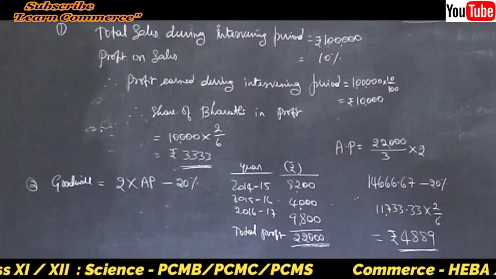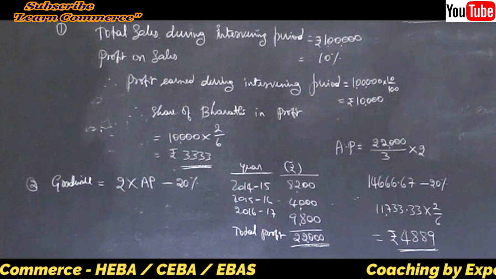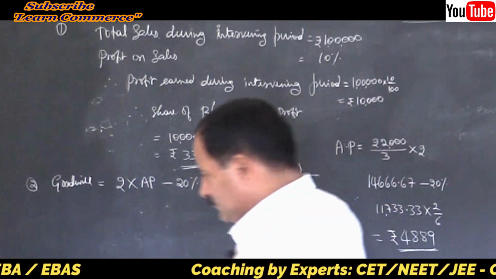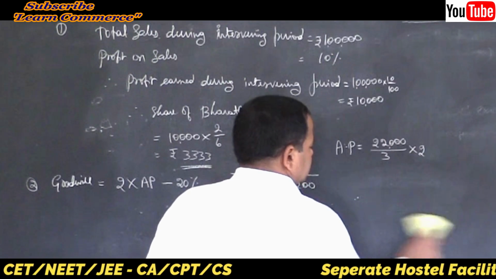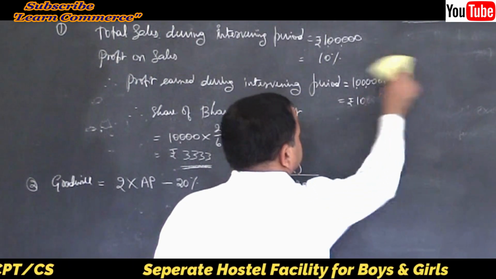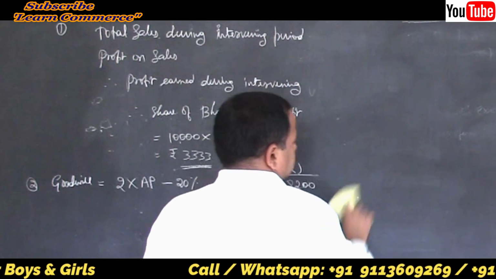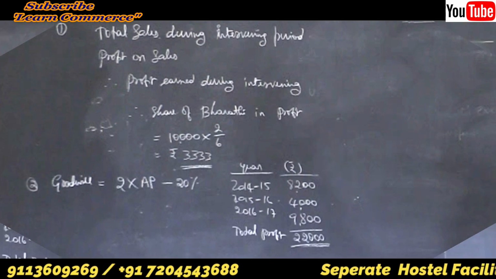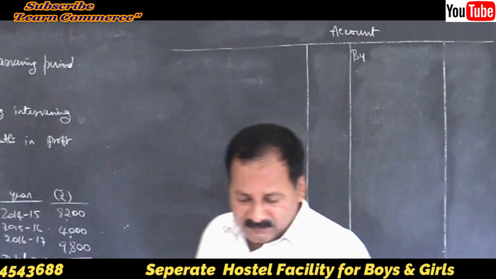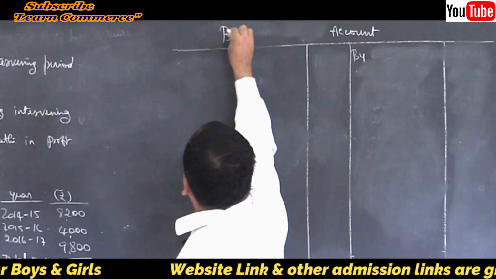Now let us prepare the ledger account. By whose account do we have to prepare? That is Bharati's executors account, right?